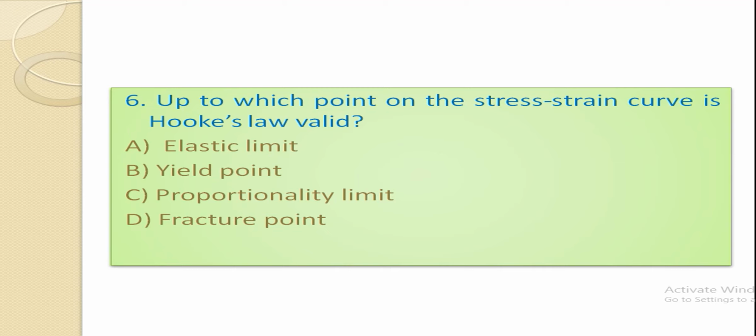Up to which point on the stress strain curve is Hooke's law valid? Options are elastic limit, yield point, proportionality limit and fracture point. The right option is proportionality limit. The proportionality limit is the point up till which the strain of an elastic body is proportional to the stress applied on it, while elastic point is the point up till which the elastic properties last. After fracture point, the body breaks.